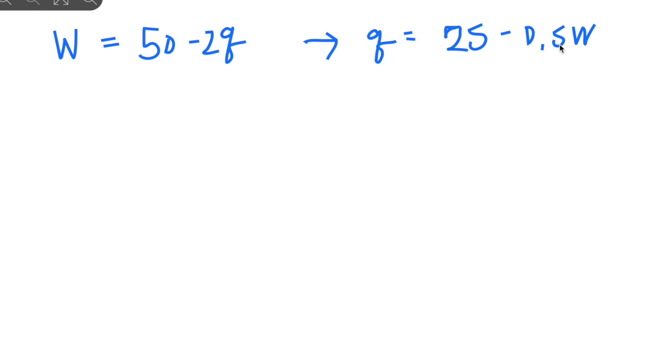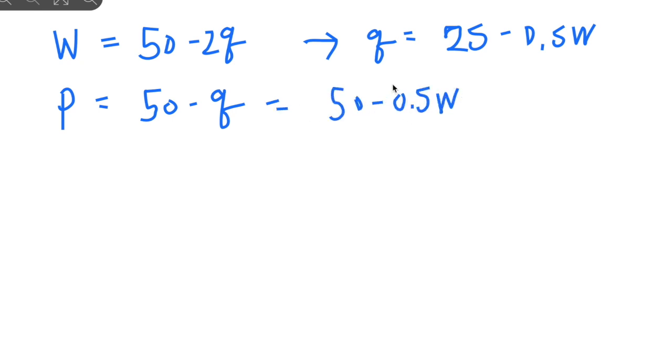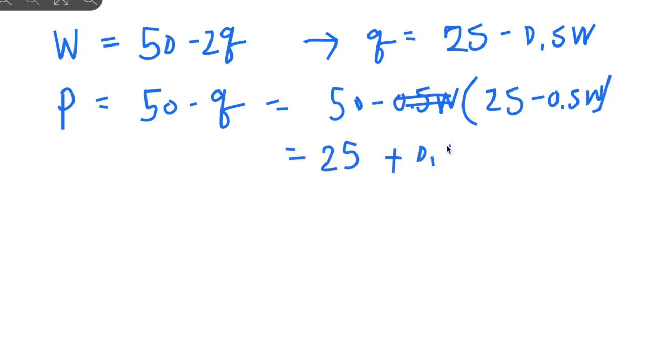If we put this back into the price, the price of the retailer equals 50 minus Q, and we substitute 25 minus 0.5W, so 50 minus 25 minus 0.5W becomes 25 plus 0.5W. That is P. So the retail price will be decided by W.